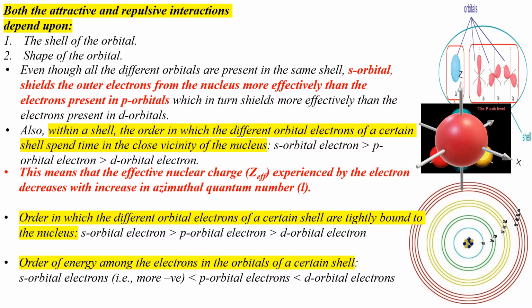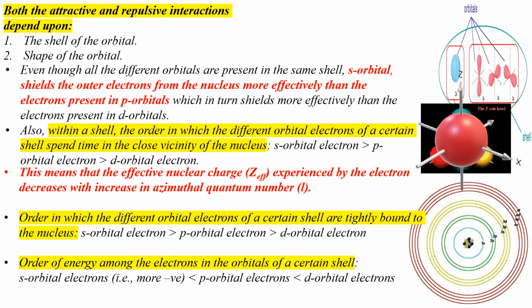The d orbitals, on the other hand, are even more diffused in their shape. They have a double dumbbell shape. Since the double dumbbell shape is more diffused, electrons present in d orbitals would not be able to screen the outer electrons so well from the nucleus. So, screening effect of electrons in s orbital is more than the electrons in p orbital, which is again more than the electrons in d orbitals. Electrons in d orbitals screen much more than the electrons in f orbital because f orbitals are even more diffused in shape than d orbitals. So that was about the shielding effect.